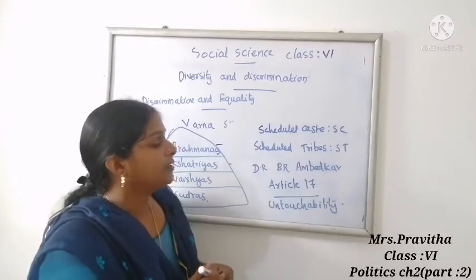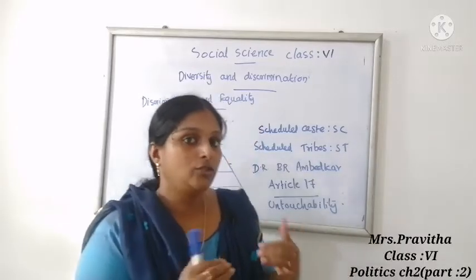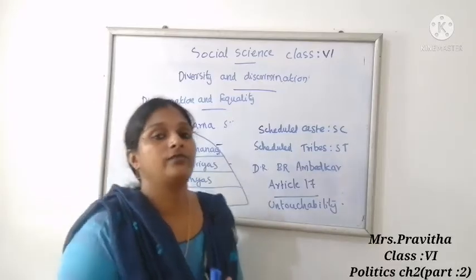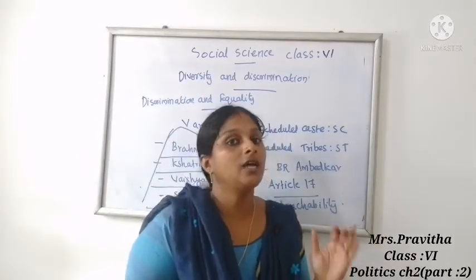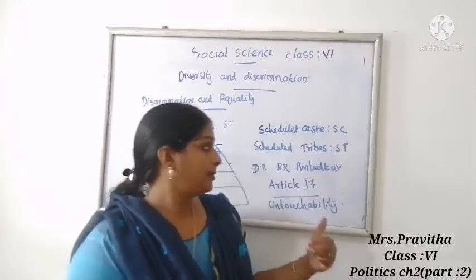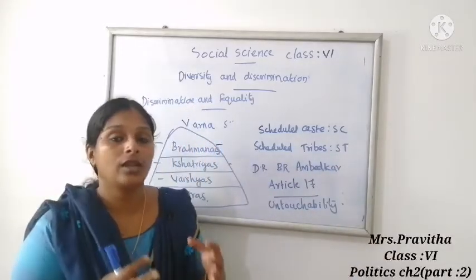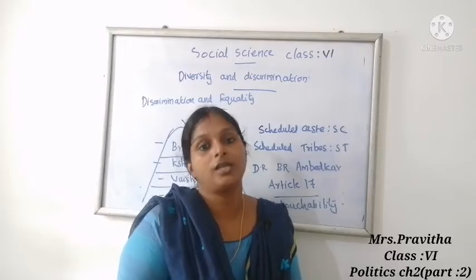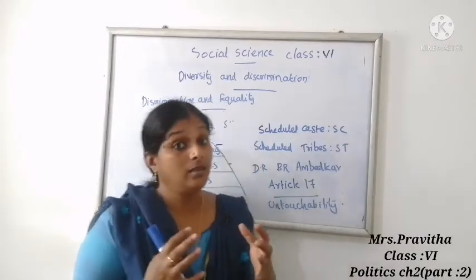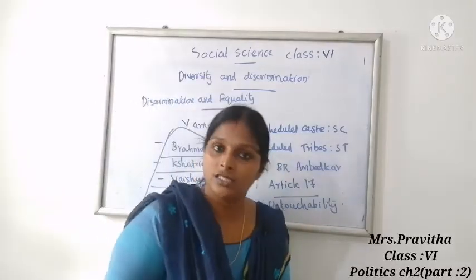So children, now ma'am has taught you about caste inequality. In that topic we studied the Varna system, how people were classified on the basis of their occupation, which is called Varna. We studied four Varnas. Among these, there is upper caste and lower caste, and between these two classes there was much discrimination. The lower caste people were treated as untouchables, and many leaders fought against this type of discrimination in India.